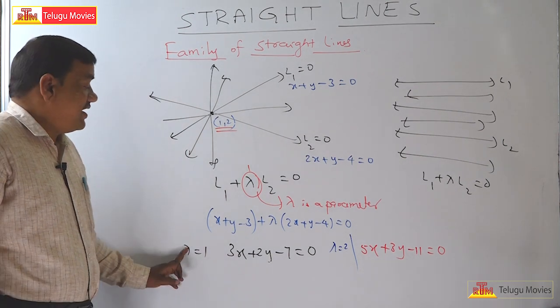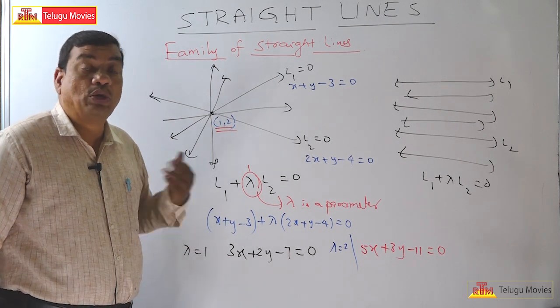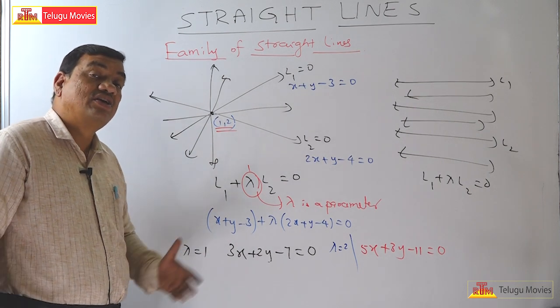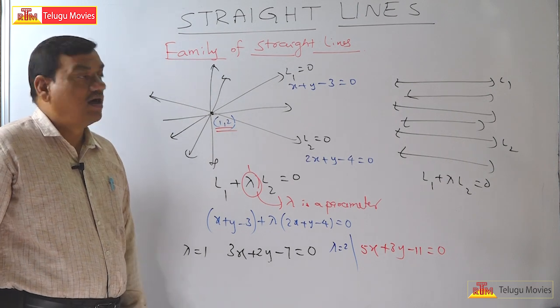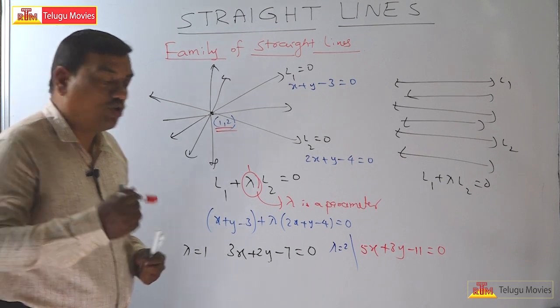So if you take lambda is equal to 1, lambda is equal to 3, lambda is equal to minus 1, minus 2, you can also take root 2, root 3. You will get the equations of the family of lines which belongs to this family. Okay now, let us check for the same case for parallel lines also.